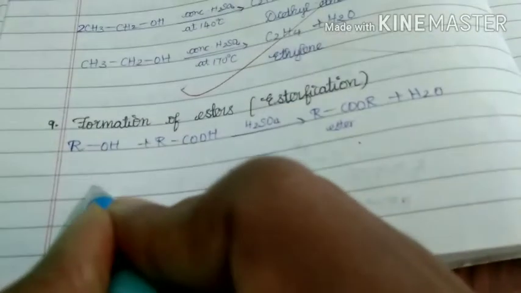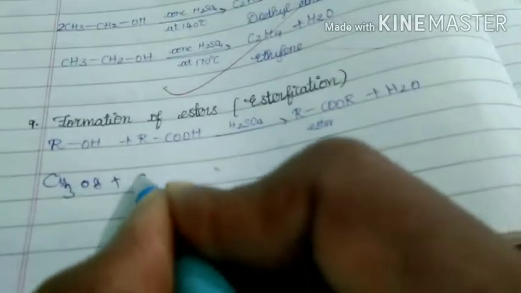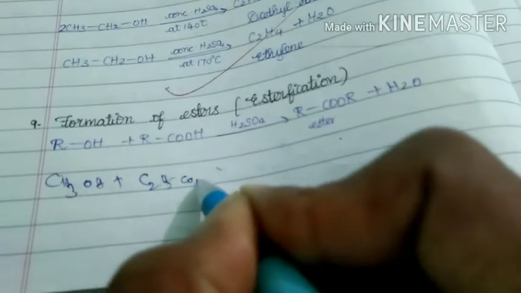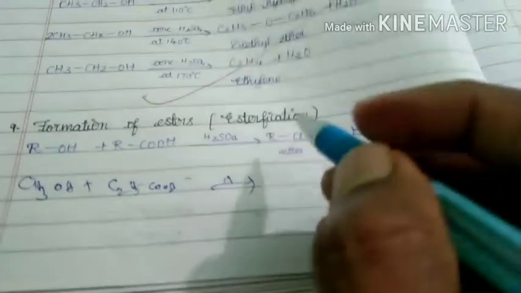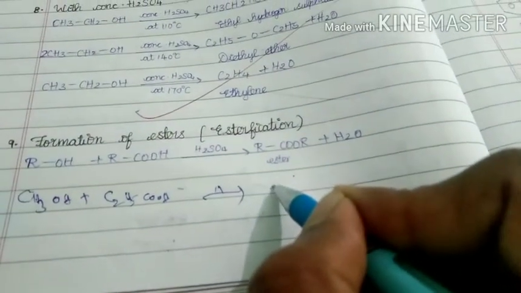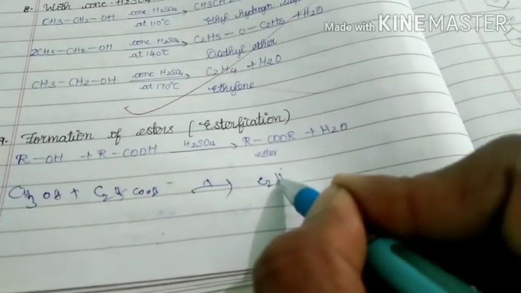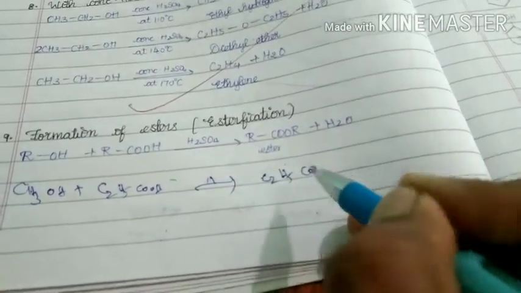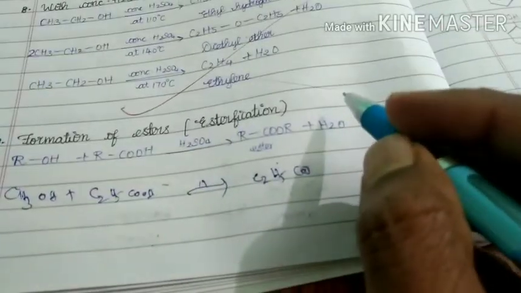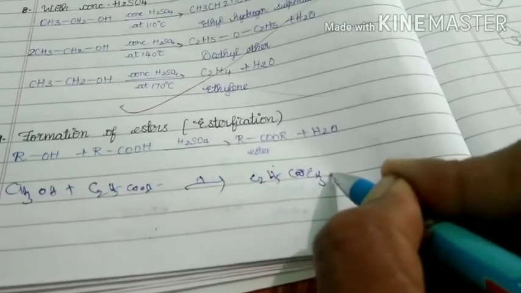For example, CH3OH plus C2H5COOH, then we get C2H5COOCH3 plus H2O.